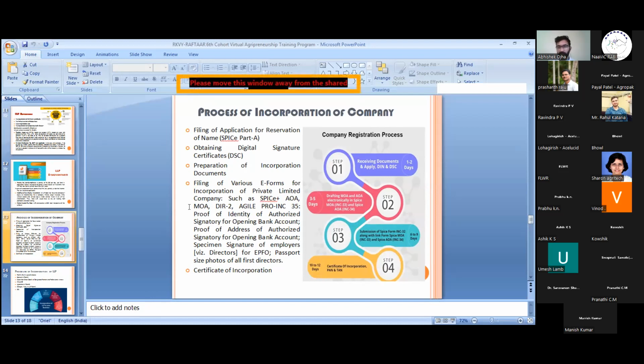So this amount is different. Apart from that, there is a fee for PAN or TAN application. It is approx 200 rupees. So these are the approx incorporation expenses.